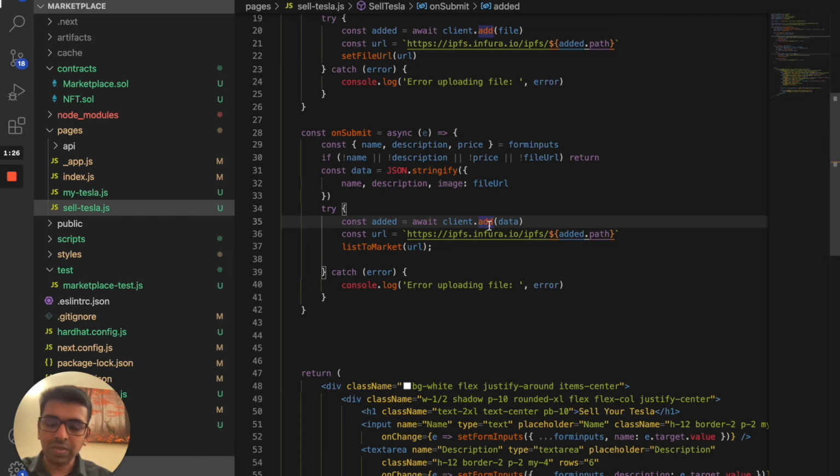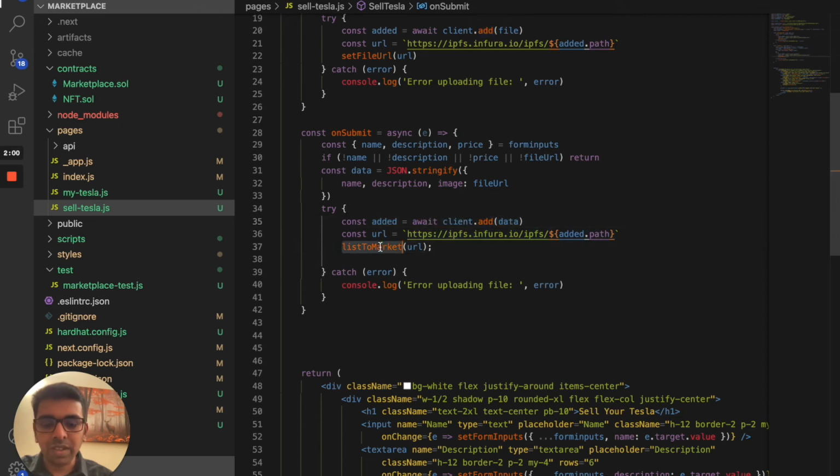We could even save all this into the blockchain, but as I mentioned before, every piece of data you add into the blockchain will cost you a transaction fee, not for reading, but for writing that information. So it's better to save any kind of metadata into a decentralized file system like IPFS, and then put that file URL into the ERC721 token.